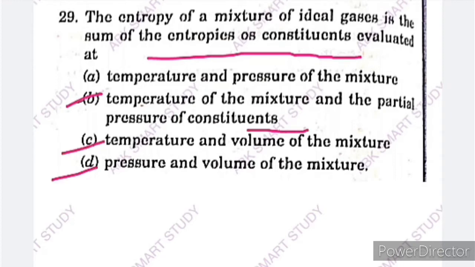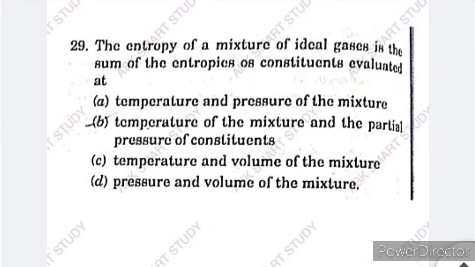Option D, pressure and volume of the mixture. The entropy of a mixture of ideal gases is the sum of the entropies of constituents evaluated at the temperature of the mixture and the partial pressure of the constituents. So option B is the correct answer. Next question.